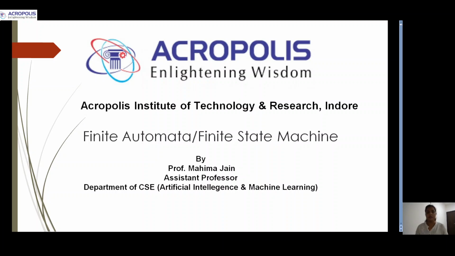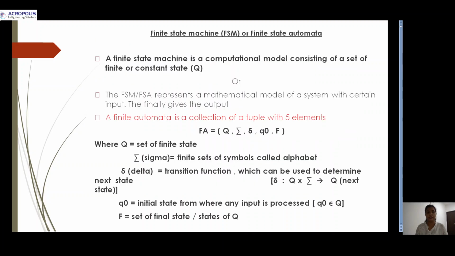Today we will discuss finite automata, or a finite state machine. Let's start with the definition of finite automata. Basically, finite automata is a computational or mathematical model which consists of a finite set of states, and there is a 5-tuple used in finite automata.